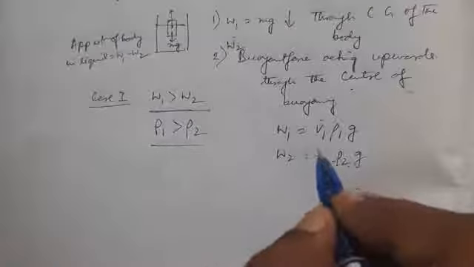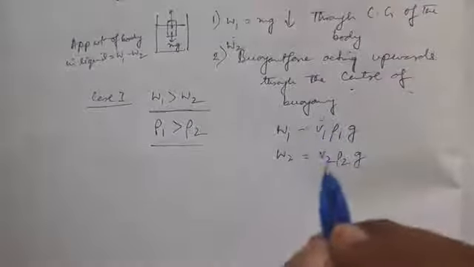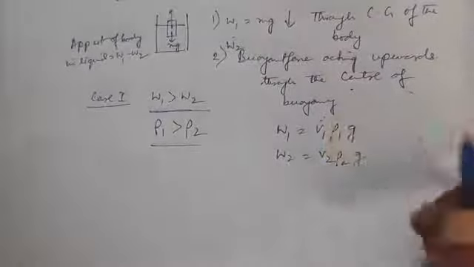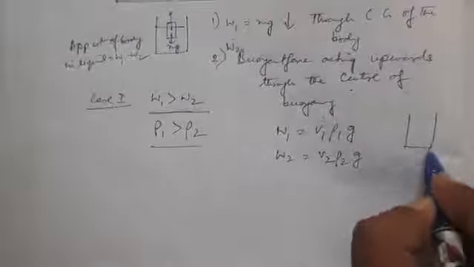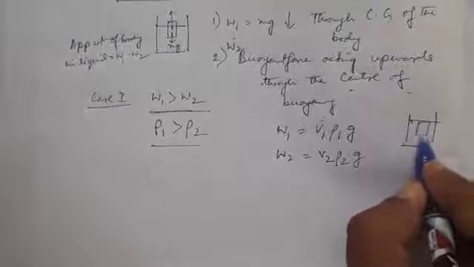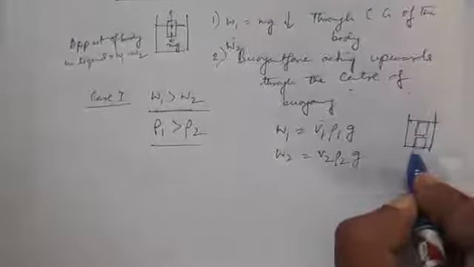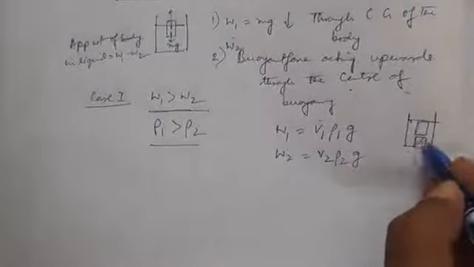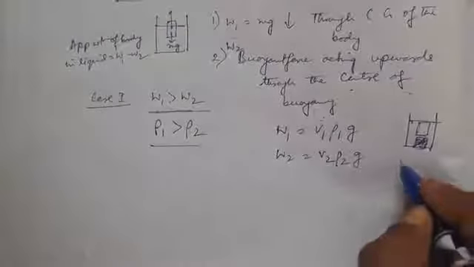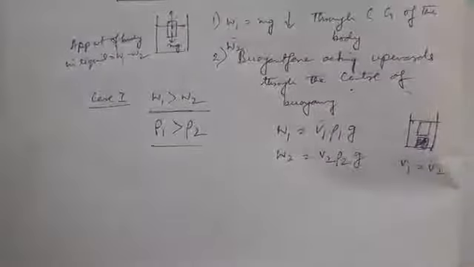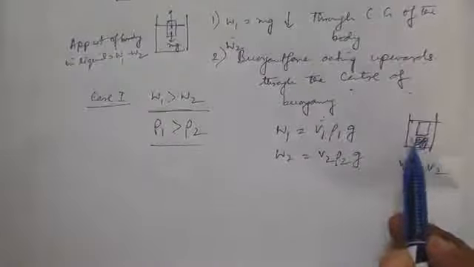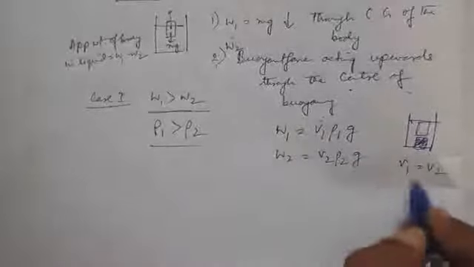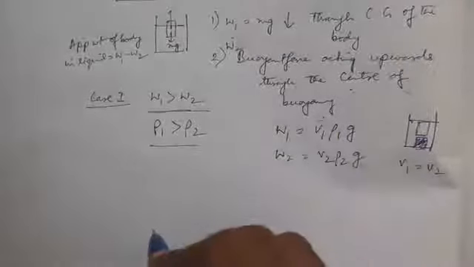If the body is completely immersed inside the liquid, then the volume V1 is equal to V2. That means total volume of the body becomes equal to the volume of the liquid displaced. So V1 is equal to V2, therefore rho 1 greater than rho 2.